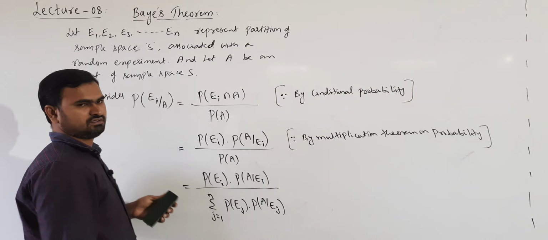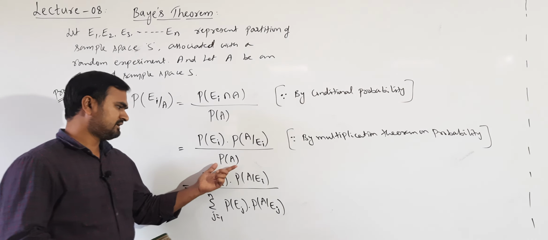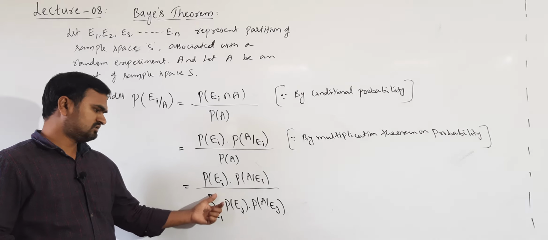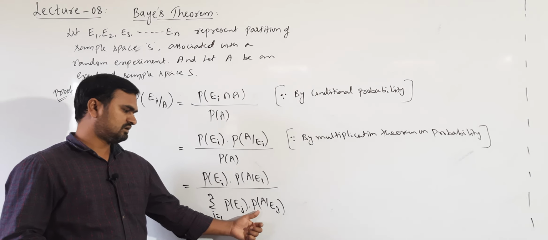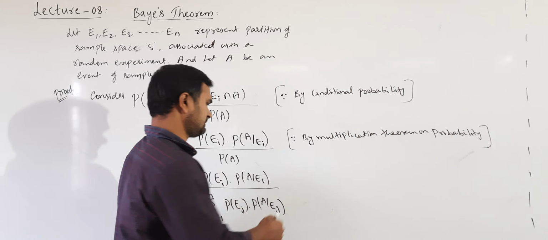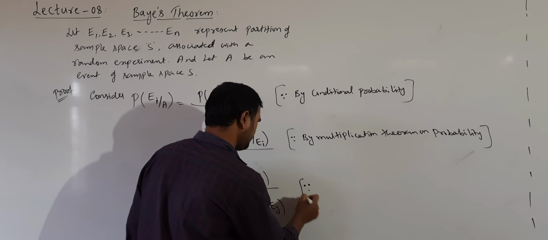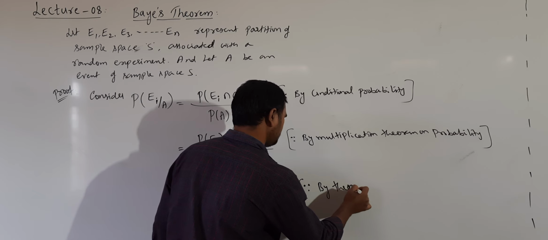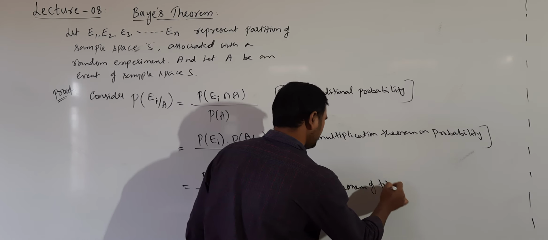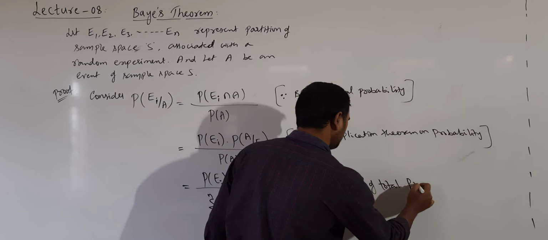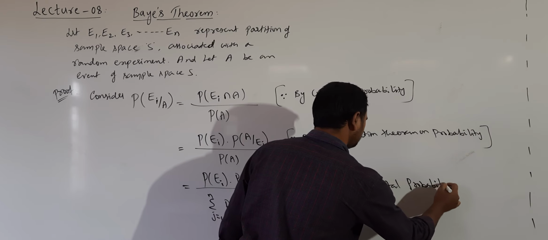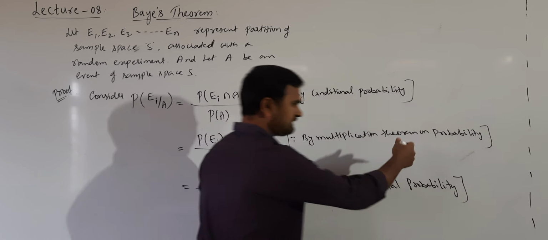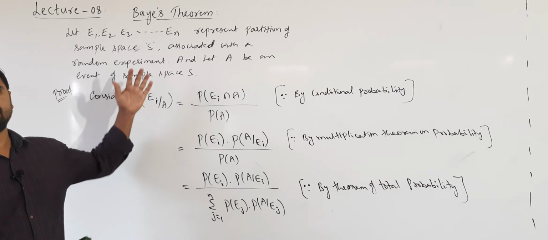See the statement, theorem of total probability. We are writing P of A as sigma from j equal to 1 to n P of Ej into P of A given Ej. This is what, since by theorem of total probability, so using all the previous concepts to prove this Bayes theorem.